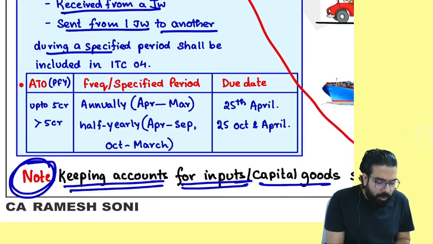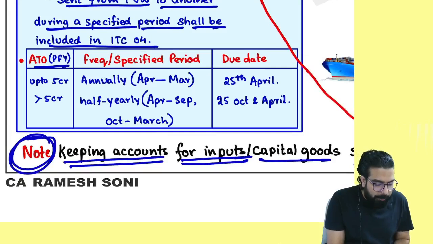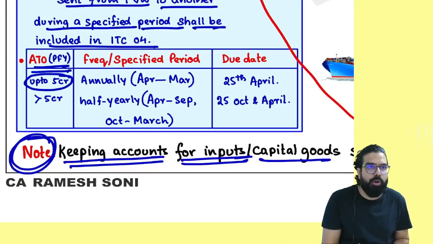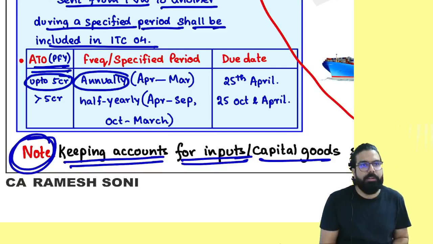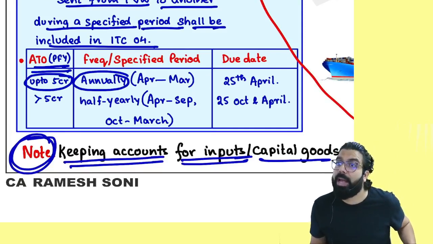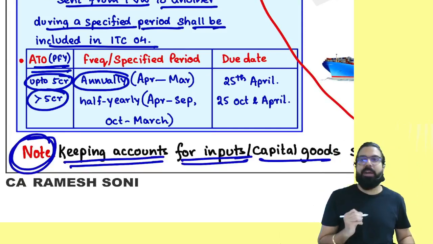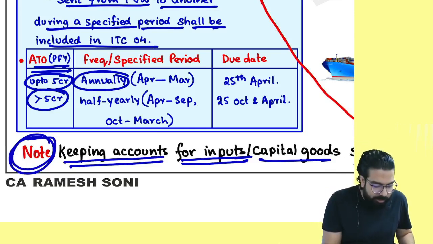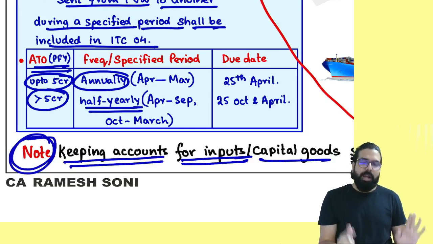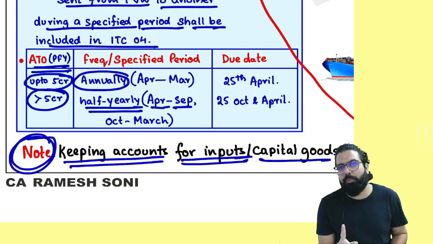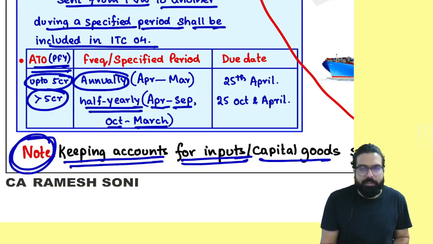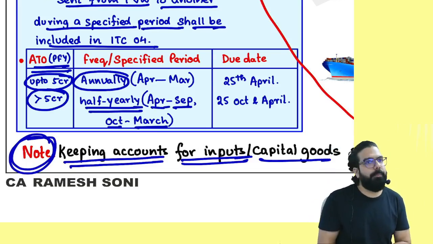It says, during a specified period shall be declared. Sir, if your turnover in the preceding financial year was up to 5 crore, you should file this ITC 04 annually. If your turnover is more than 5 crore, ITC 04 is to be filed half yearly. Half yearly means April to September you file one, and October to March you file one more. Is my point clear to all?